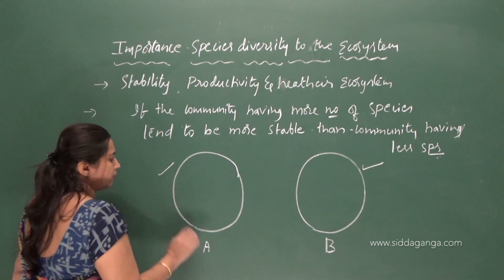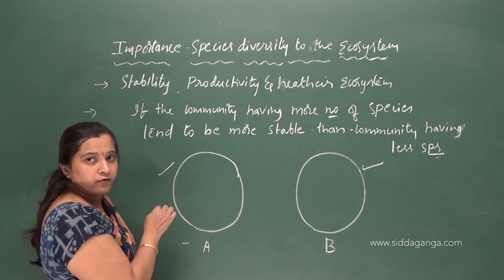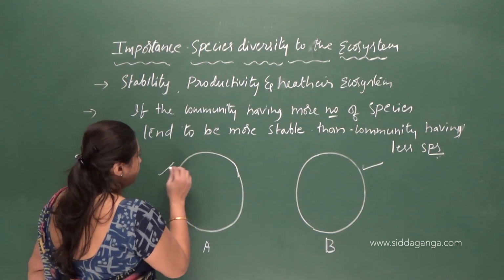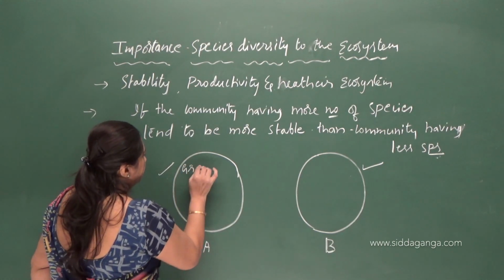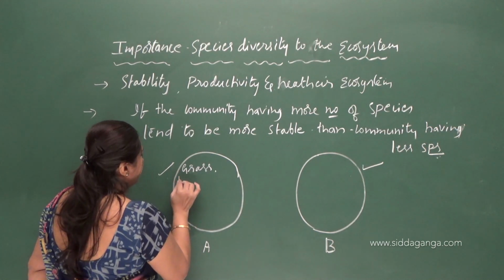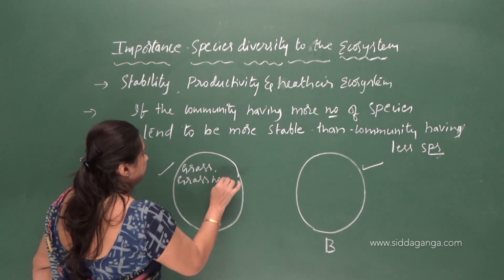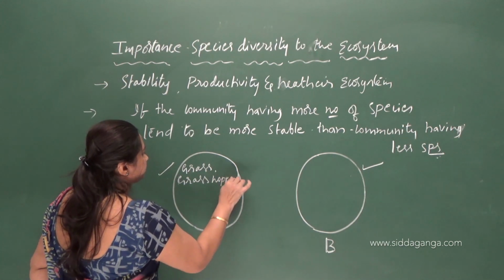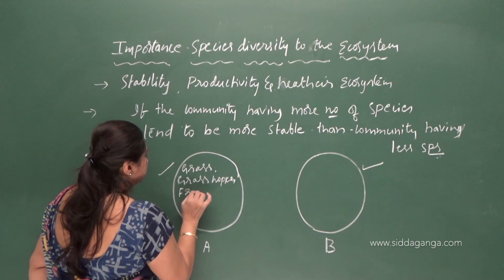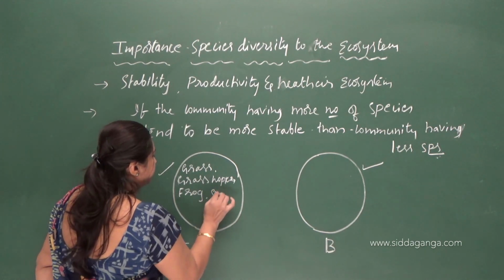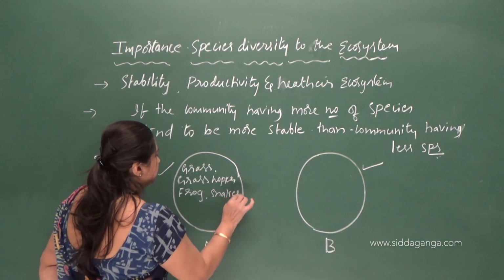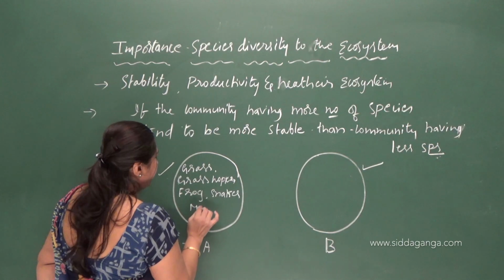So suppose community A has more number of species. In this community we have grass, grasshopper, frog, snakes, mice.